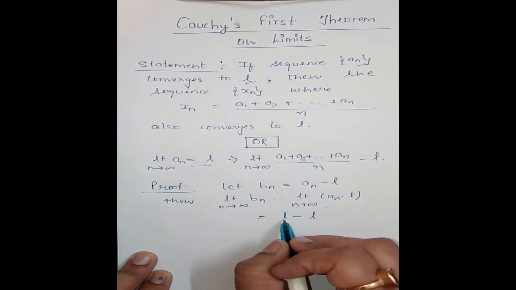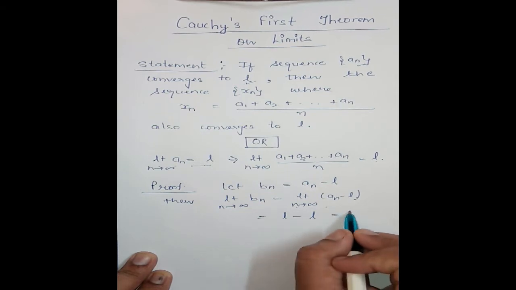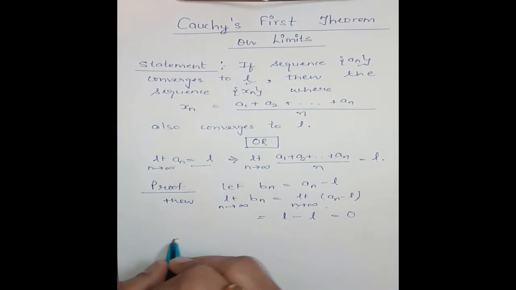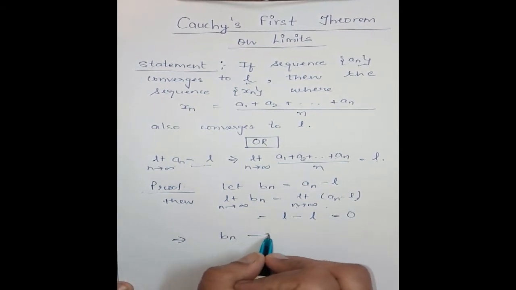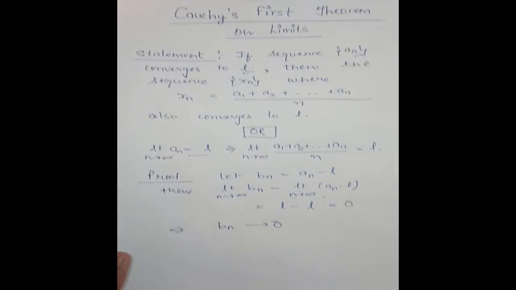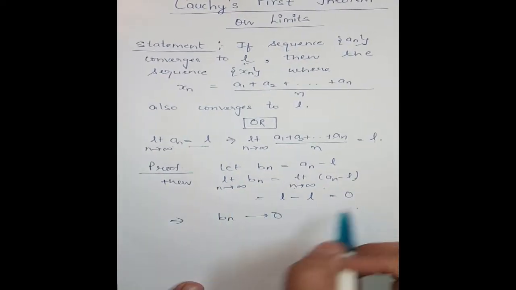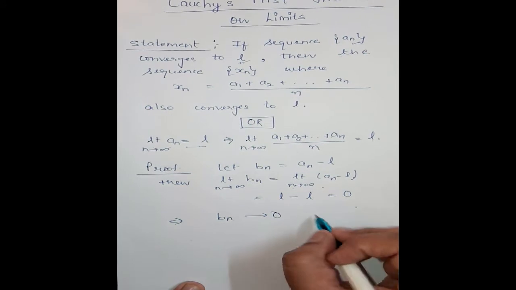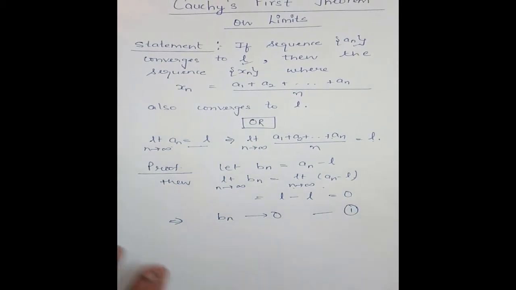That means it is L minus L, that is 0. This means b_n tends to 0. Mark this as 1.